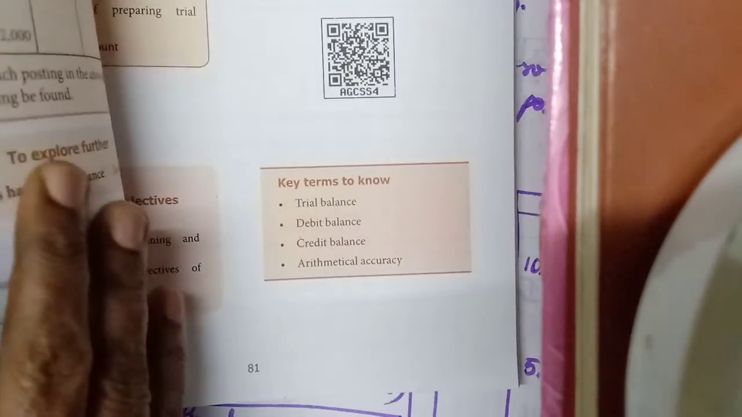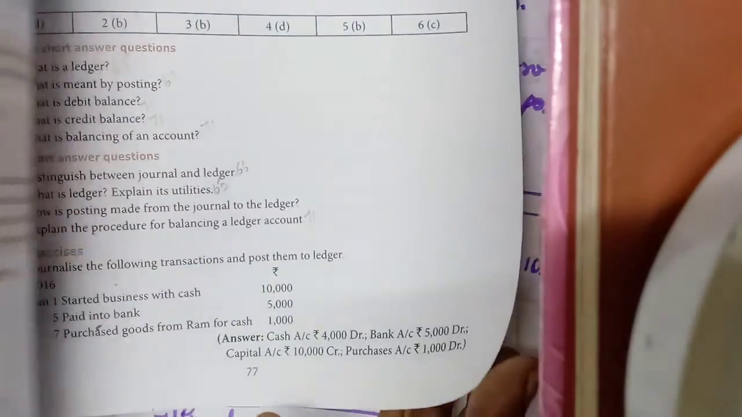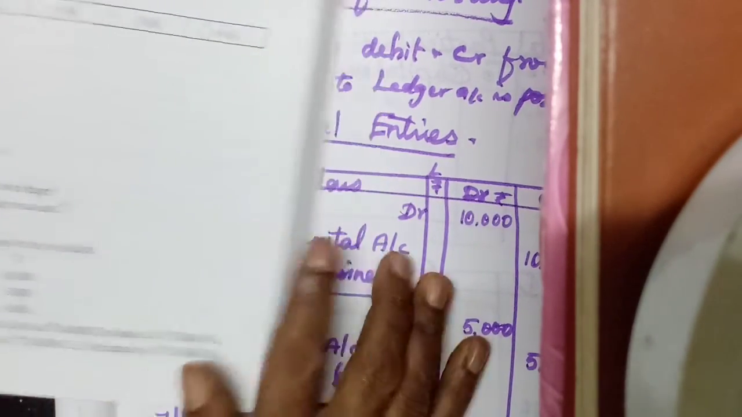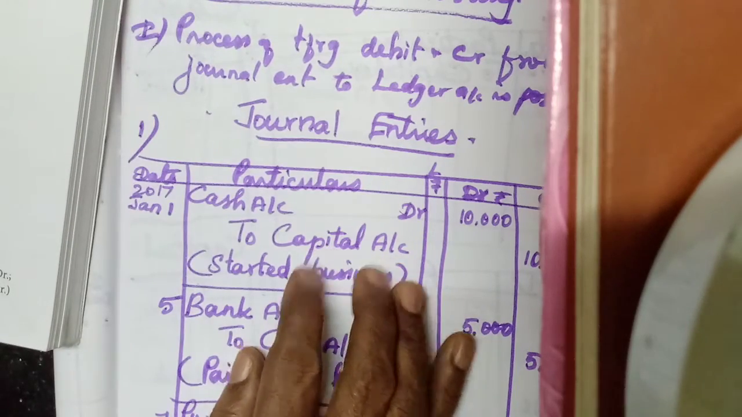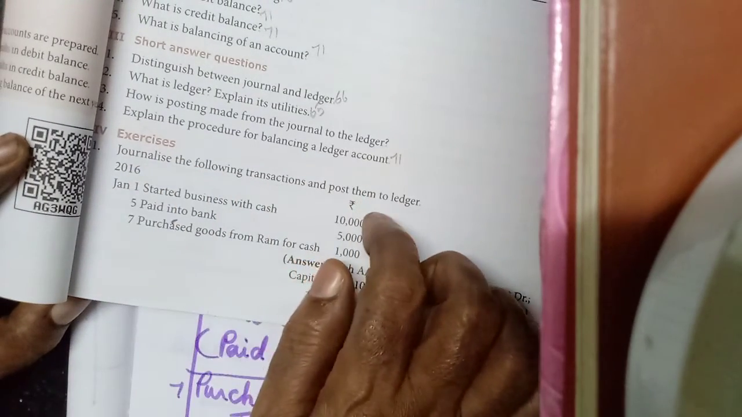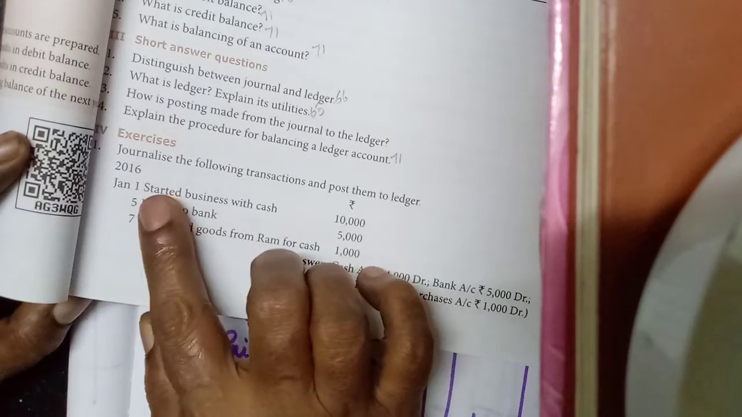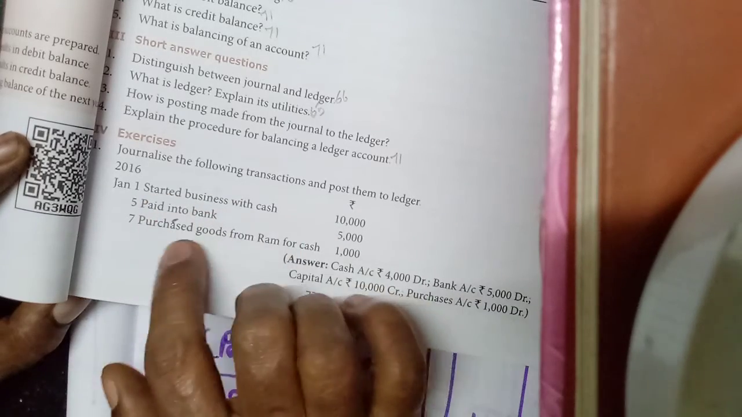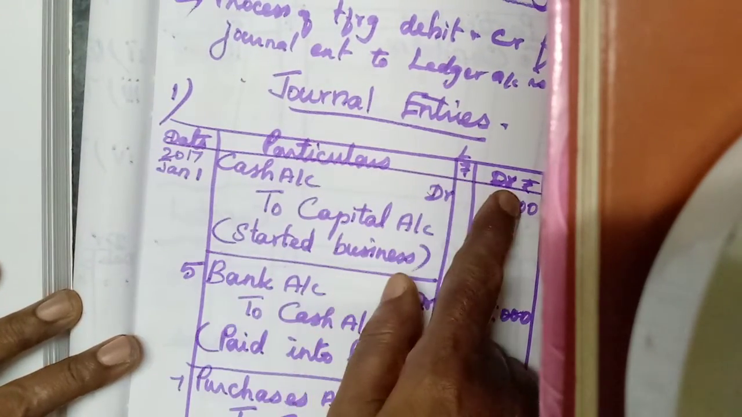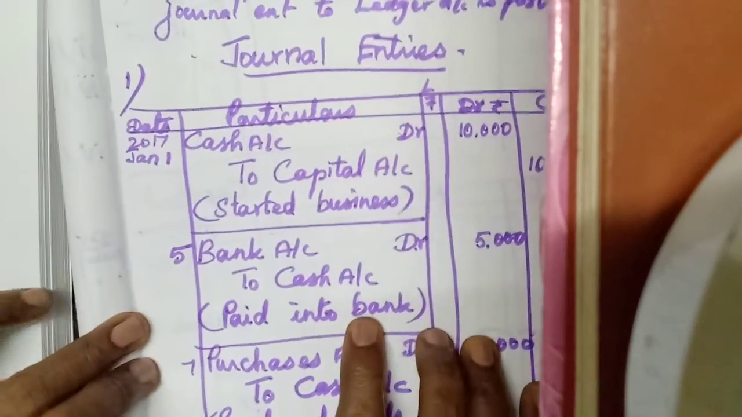Okay, so now we will see the exercise. One small chapter only. It will be easy. Journalize the following transactions and post to the ledger. Started business with cash, paid into a bank, purchased goods from Ram for cash. Journal entry: first one. The journal entry is written with date, particulars, LF, debit, credit.